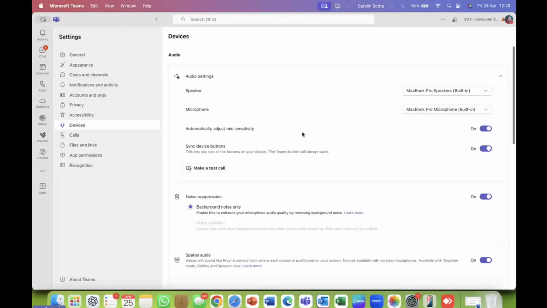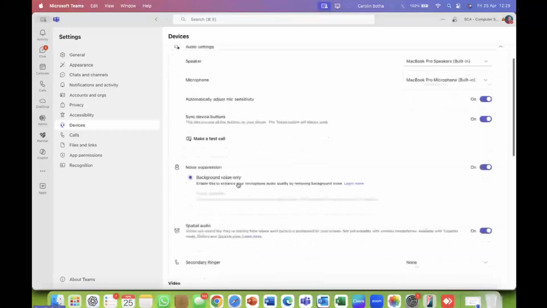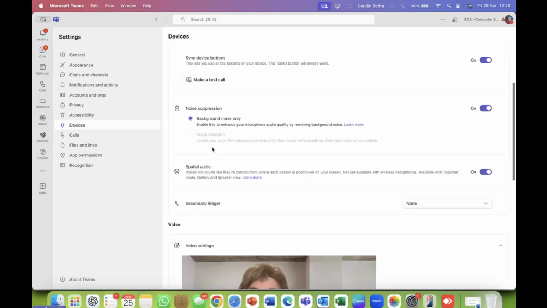Does it use built-in microphone, built-in speakers, or do you have on the drop-down arrow here headphones installed, or maybe a separate speaker or a larger microphone, better microphone? The nice thing here is, and this is where I want you to go, if you're not sure, especially when you're new with Microsoft Teams, go to the settings, top right-hand side, go to devices and make a test call, which I can't do now, of course, we are in a call. Then you'll see whether it's working or not.